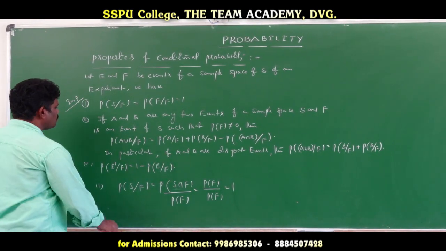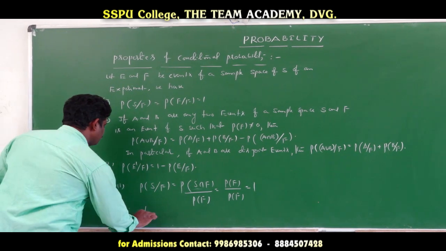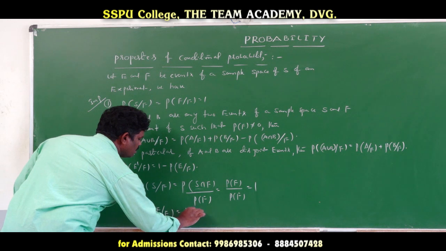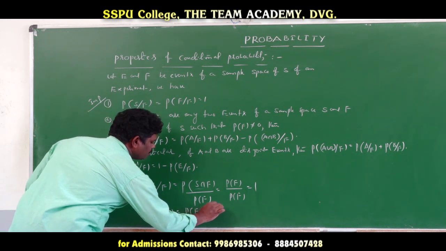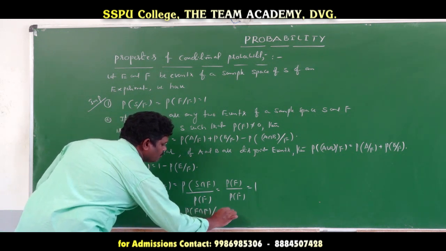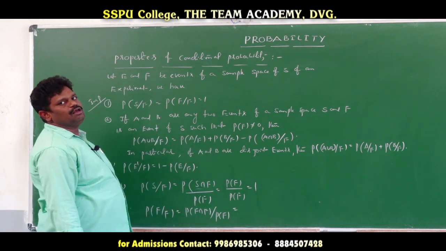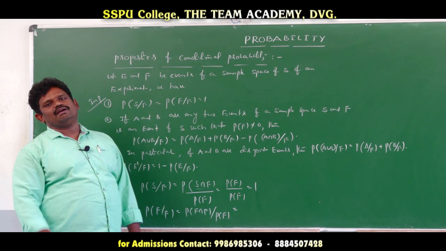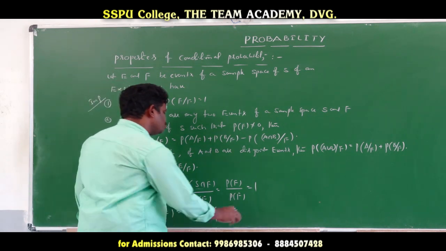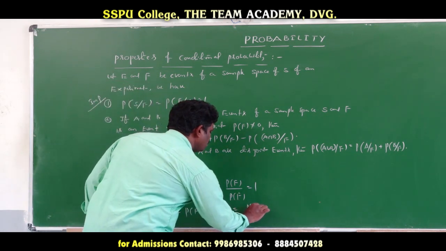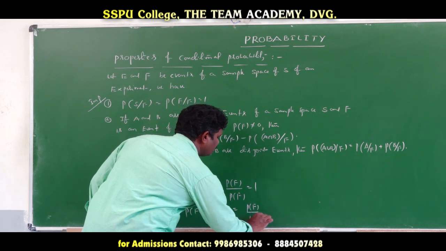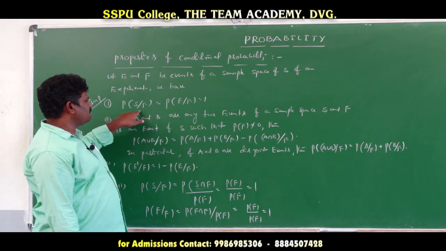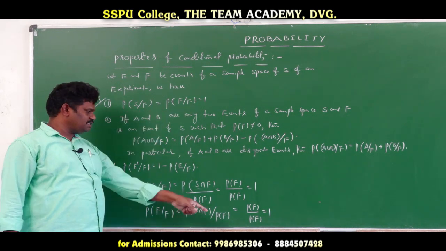Next, probability of F given F. So probability of F intersection F divided by probability of F. Here the events are the same, so F is equal to 1, 2, 3 elements, and the common part is the same 1, 2, 3 elements only. So again probability of F divided by probability of F is equal to 1. So finally we prove that probability of F given F is equal to how much?